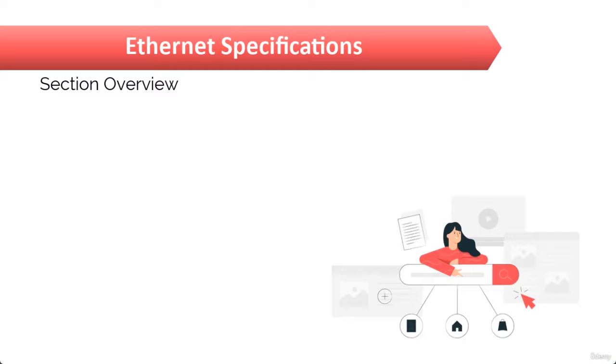How is Ethernet used in today's networks? Do you know the answer to that? Then, what are media access control, that is MAC addresses, and how are these identifiers used in networking? This section will answer all those questions and much more questions if you have any.